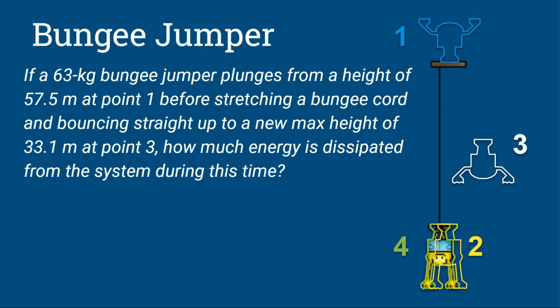We have to have dissipated energy. Okay, there's no way that you couldn't. If you didn't have that, he would bounce right back up to where he started and he would go forever up and down on that bungee cord. But when you stretch a bungee cord, it makes a lot of heat. If you stretch a rubber band, it gets hot. Same idea. Okay, so there is energy dissipated from the system due to that basically friction between the molecules that make up that elastic band. Okay, and so you get this heat generated and you don't have as much energy at the end. And that's what it wants us to find.